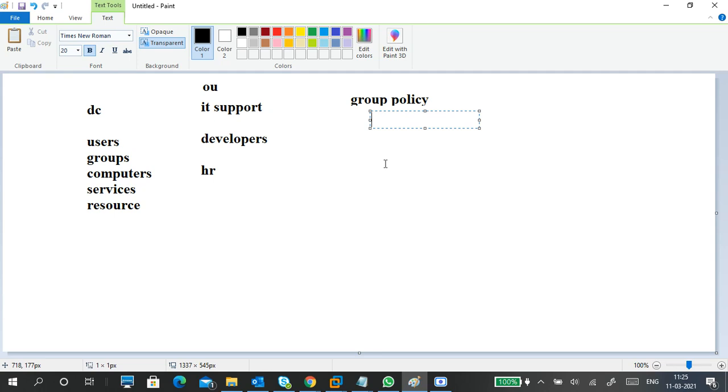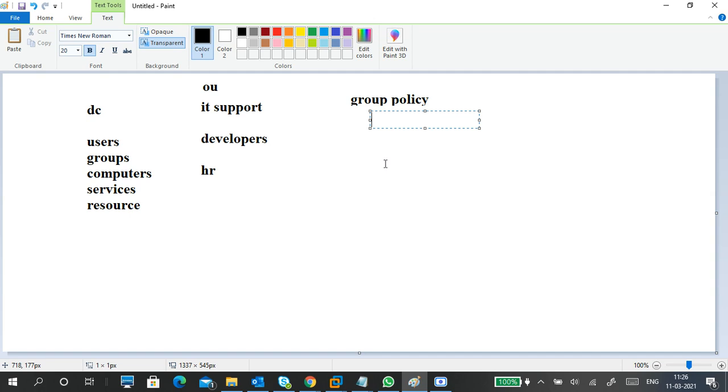On mass level means we can apply a policy to multiple users and computers so they behave in a different way, like we are enforcing settings on them. For example, the user should not shut down the PC, should not change the wallpaper, or can access the printers available in the network. These things are group policies.